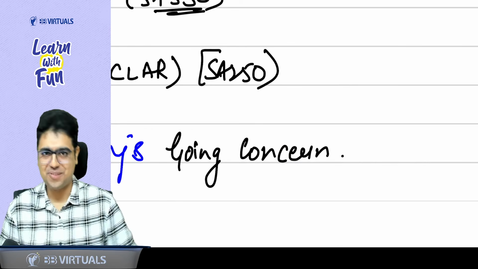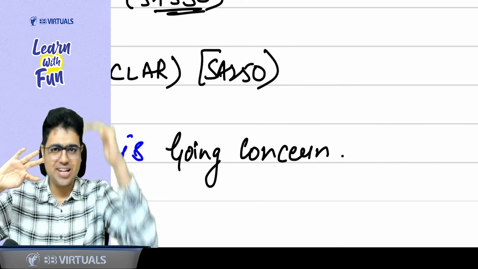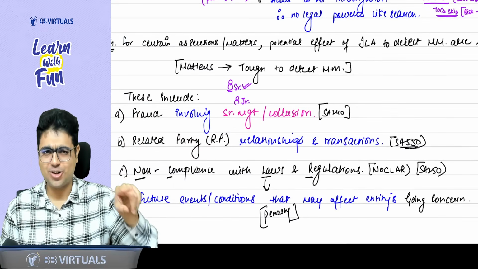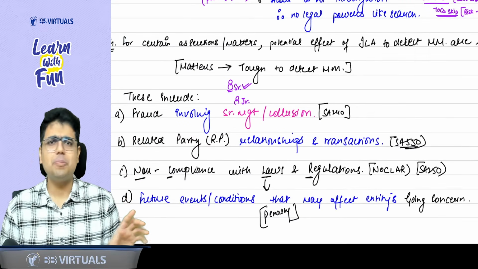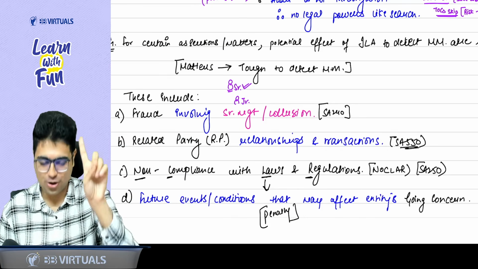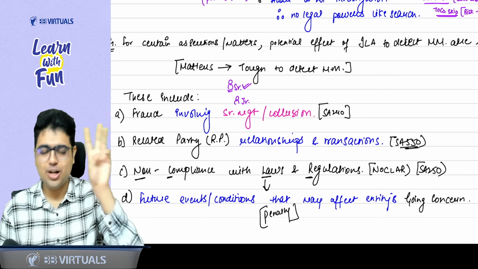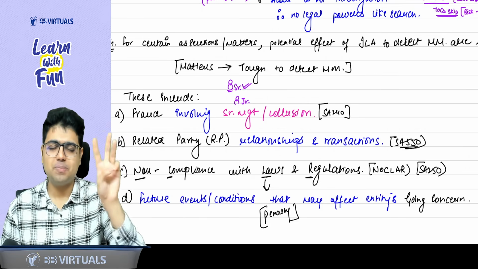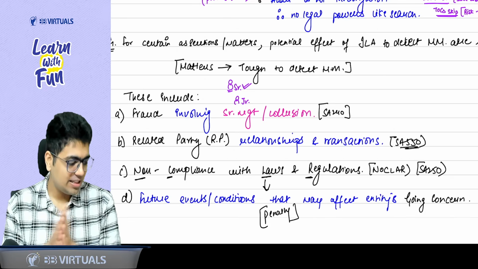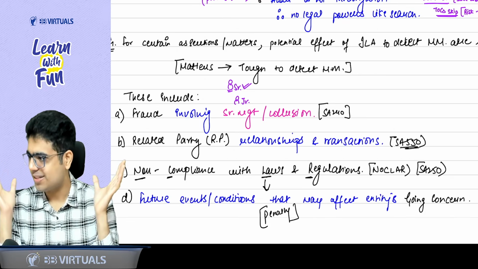Entity's going concern will be affected. So these 4 points you can remember in a flow once more. Fraud with the related party, it is a non-compliance with law, that will lead to a penalty that will affect the going concern. So the four areas are fraud, related party, non-compliance with laws and regulations, and the last point is future events and conditions affecting the going concern.